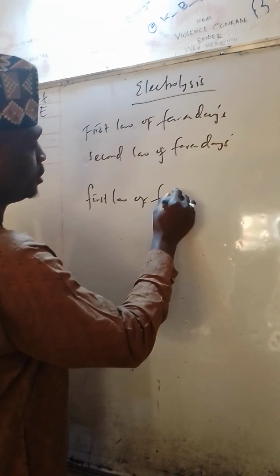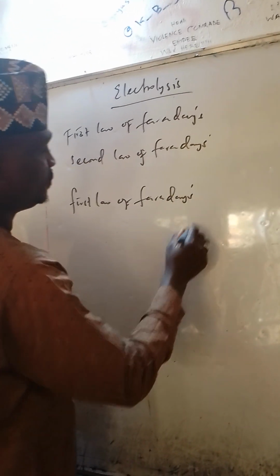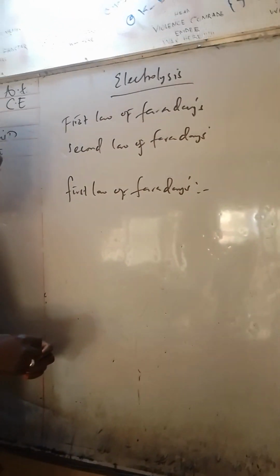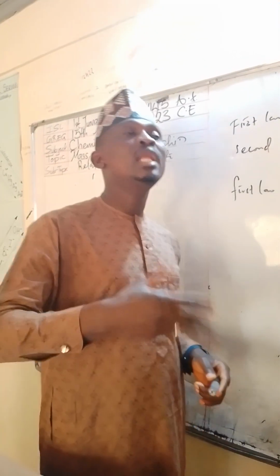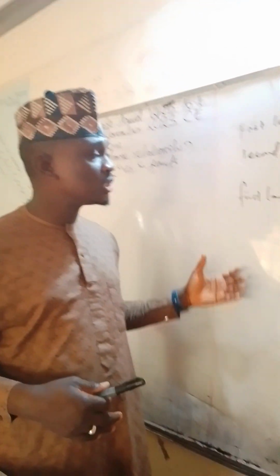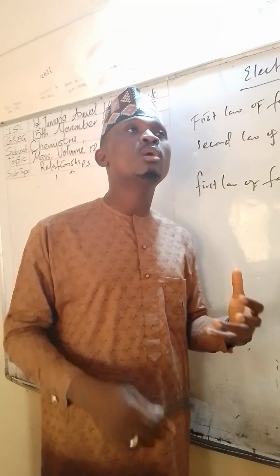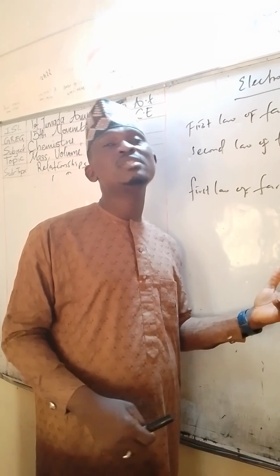The first law of Faraday says that the mass of a substance deposited or liberated during electrolysis is directly proportional to the total quantity of electric current that passes through the given circuit.